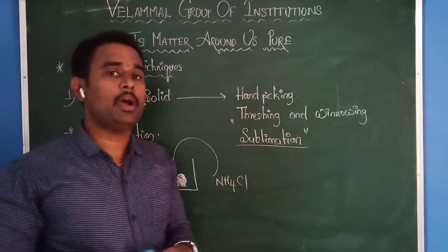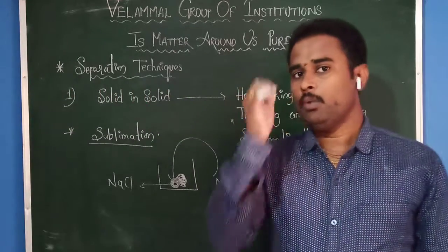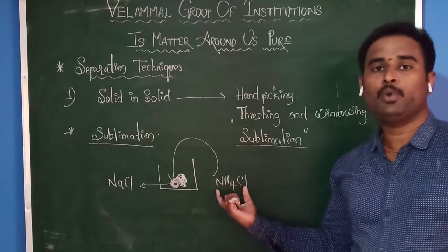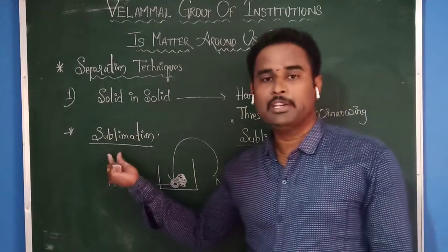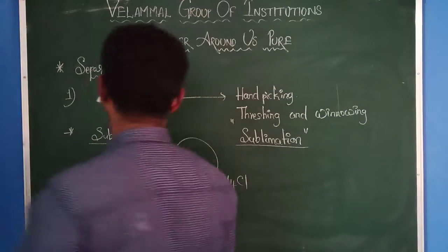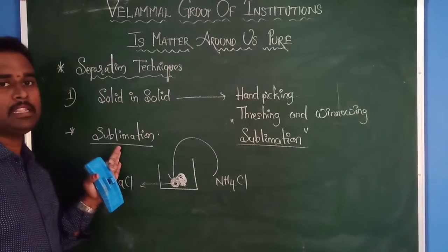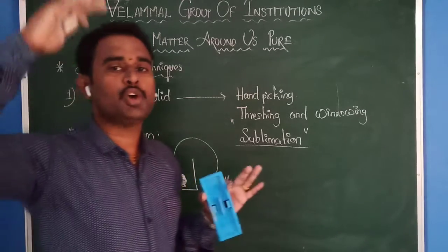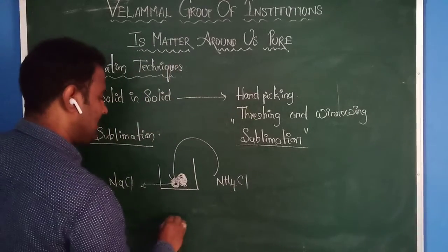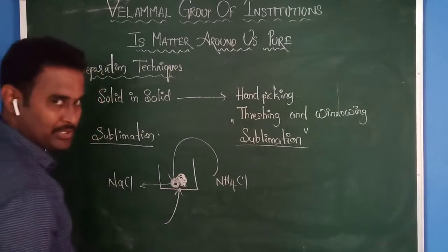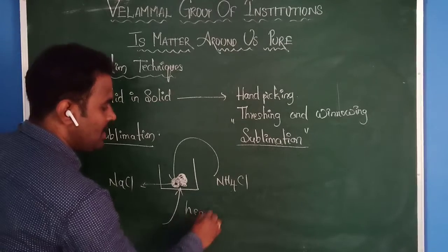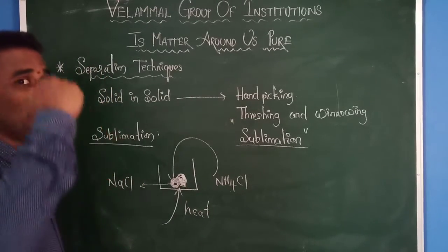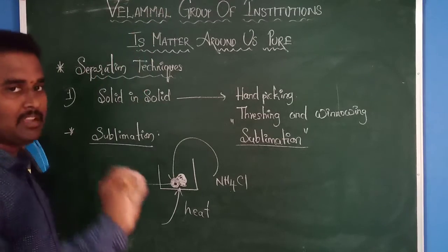Then what we need to do, based on their properties. Here one important property is that NH4Cl participates in the sublimation process. What is meant by sublimation? Already you learned, it is the direct conversion of solid to gas. When you are heating this mixture, one component has the nature to convert from solid to gas directly without formation of any liquid.